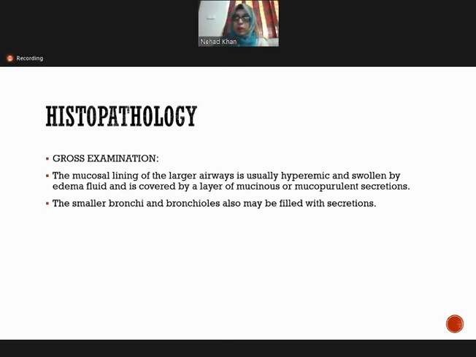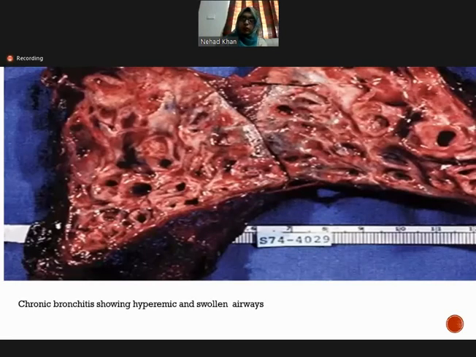And the smaller bronchi and the bronchioles become filled with mucus secretion. So this is the gross picture of a lung with chronic bronchitis. You can see that the airways are dilated, hyperemic, and swollen.